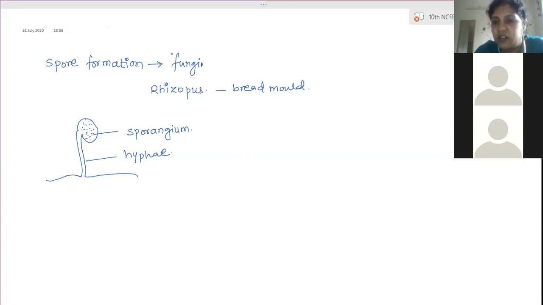So that is the required condition for the reproduction. So what are the necessary or suitable conditions?